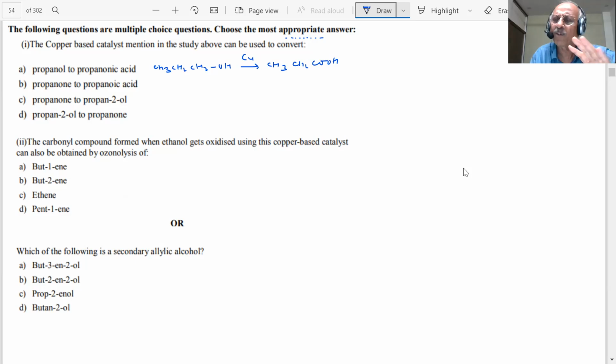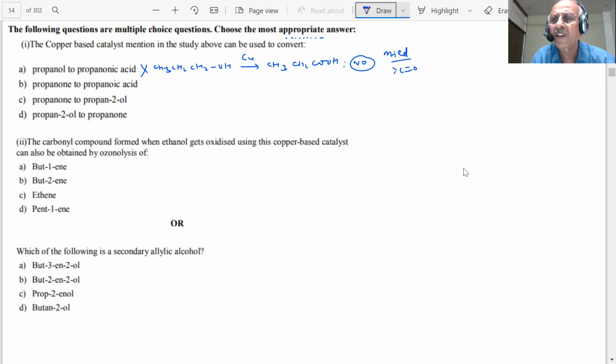After that, I will explain everything to you, and things will become very easy. No. What is the reason? Tell me. Sir, because a copper based catalyst can never convert alcohol to this acid, because they are mild oxidizing agents. So they will form either aldehydes or ketones.